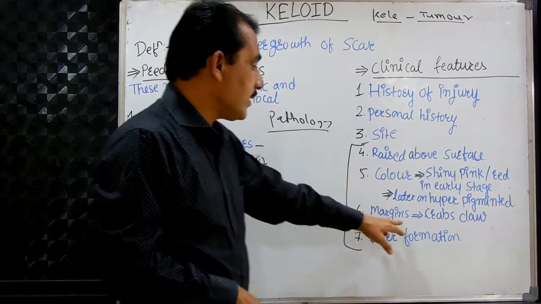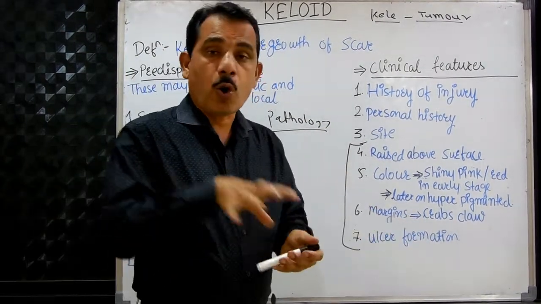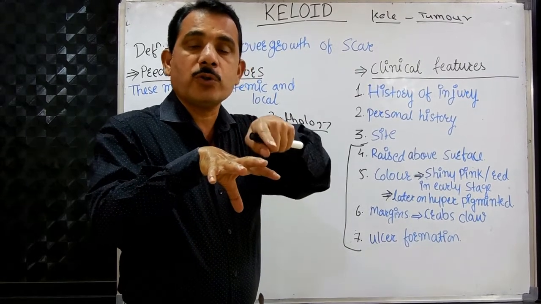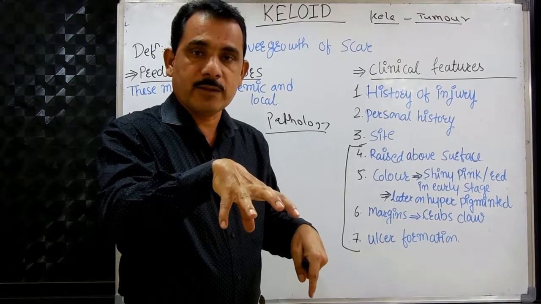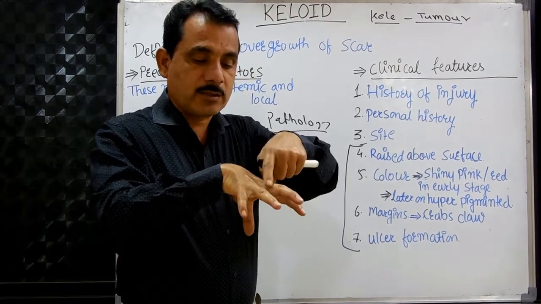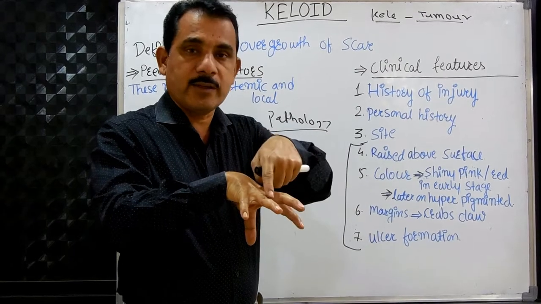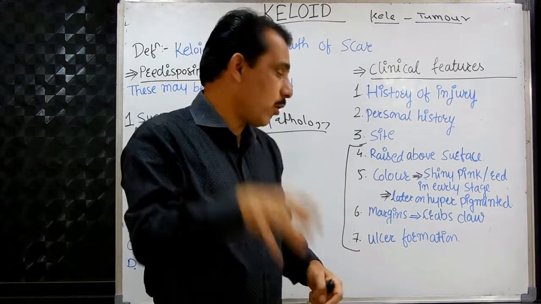Hyperpigmented. Then margins. The margins of the keloid are like a crab's claw, where the legs of the crab go into the surrounding tissue. It grows like this, and thus this will be the margin, and this border goes like a claw of a crab, or crab's claw.